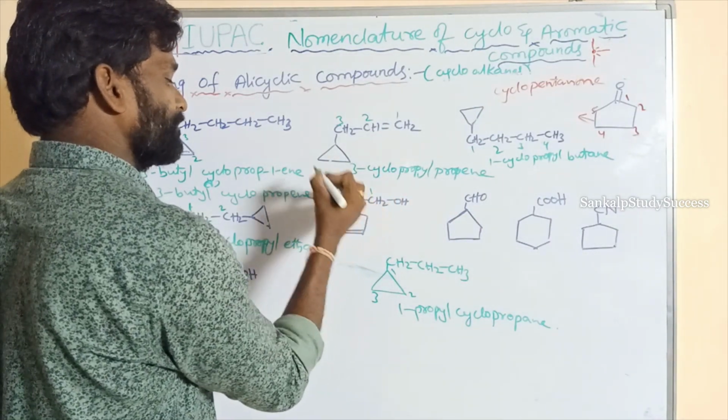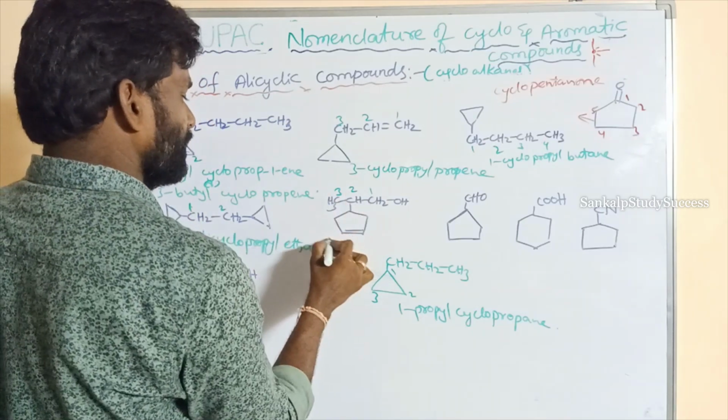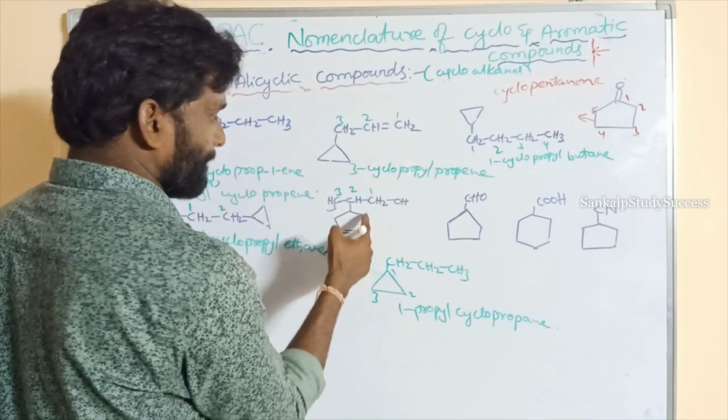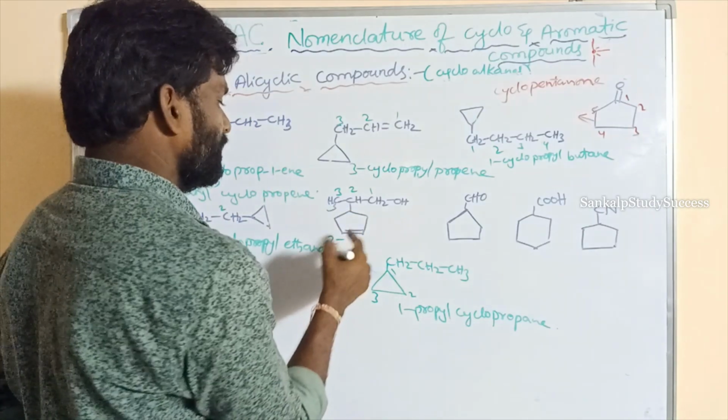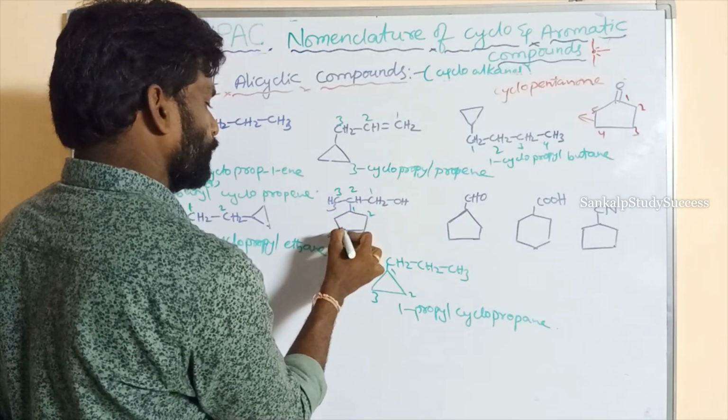1, 2, 3. So in the second position, this is cyclopent, 1, 2, 3, 4, 5.